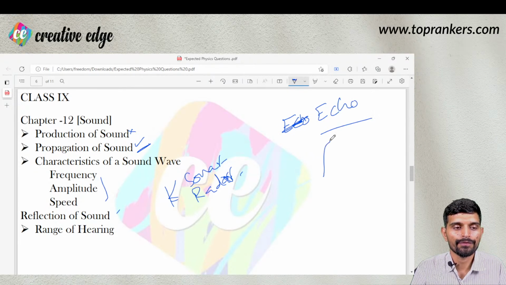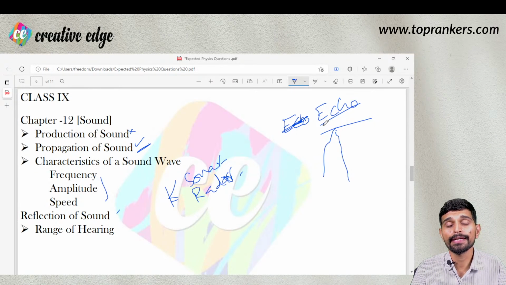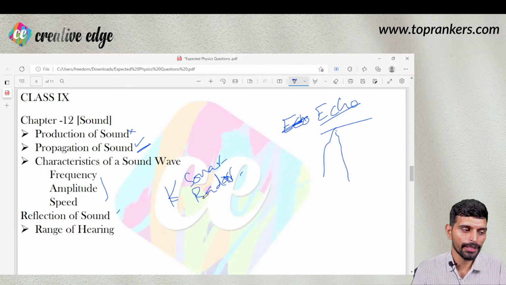If a sound wave travels, strikes a surface and comes back into the same medium, that is called an echo. In fact, this echo is the reason why we hear our own voice in hilly areas, right? The same echo exists for sonar and radar as well.